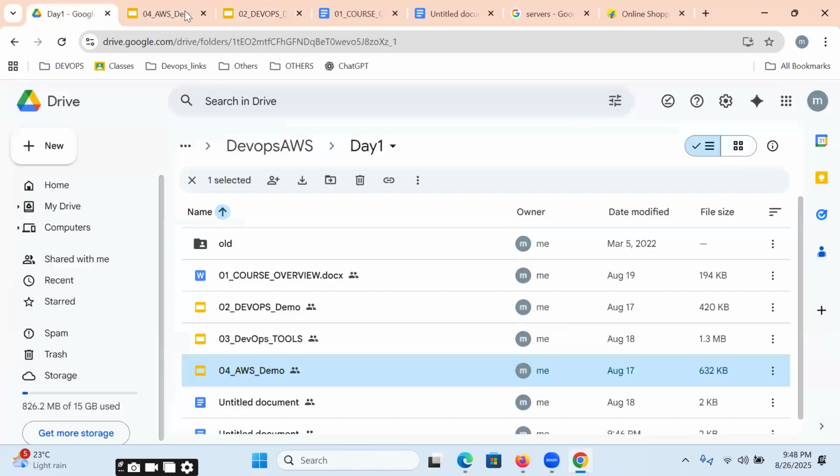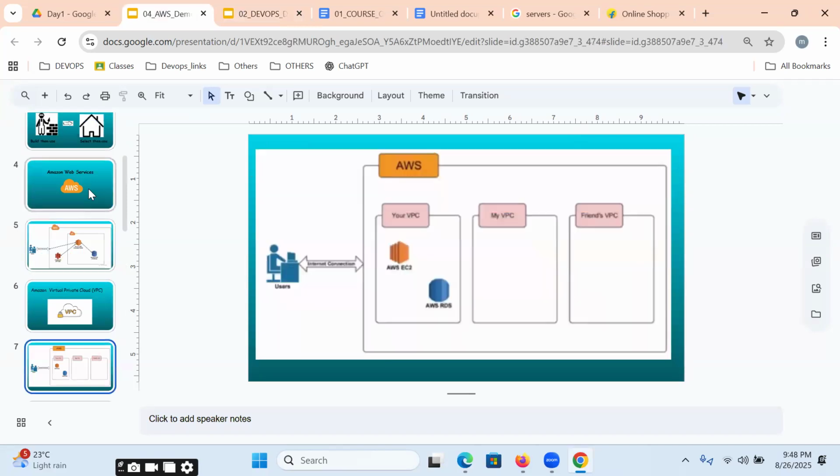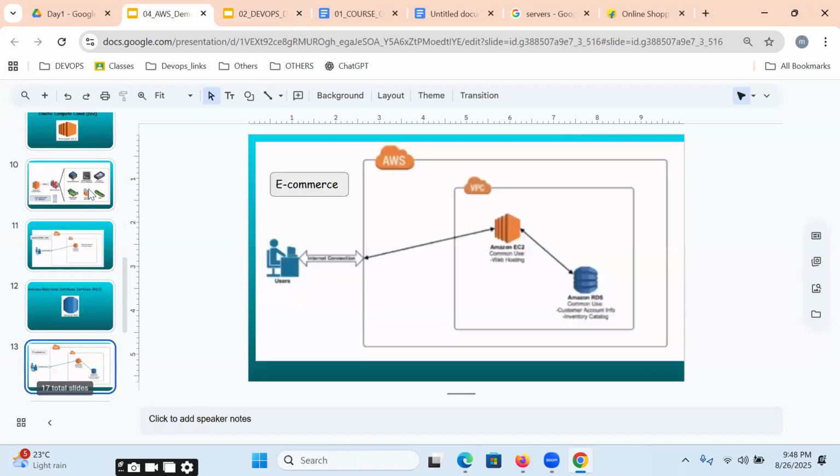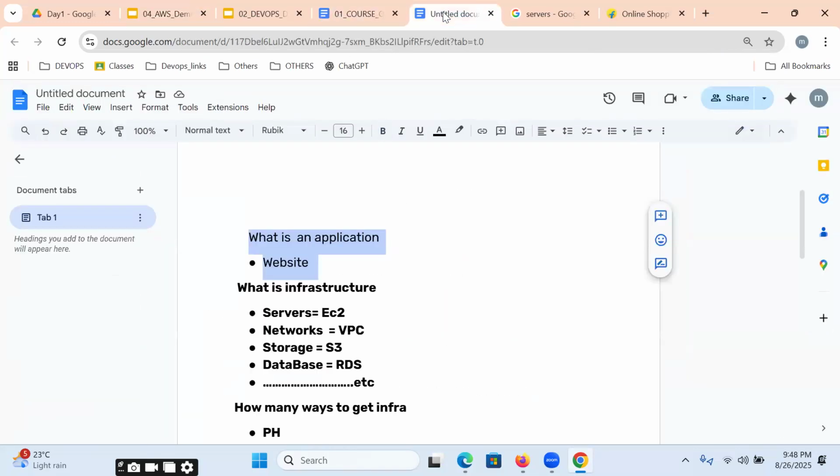Tomorrow we are going to deep dive into AWS: which services there are, which models, and we will start our practical-oriented classes. How to get into the cloud, how to create a service, how to use the service. We start from tomorrow. Clear? Tomorrow we have a class, same time, same link. So please continue tomorrow. I'm stopping this class at this moment. We'll discuss AWS and DevOps in depth tomorrow.